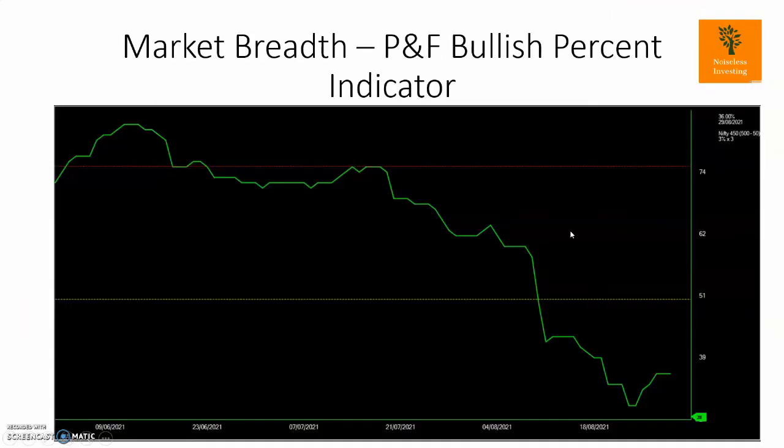Next, let us go to the market breadth discussion. As I discussed in the previous video as well, this is an indicator which ranges between 0 and 100, and basically when it is above 75, it is called overbought, and when it is below 25, it is oversold. That means that suppose the number is 74, then 74% of the stocks of the Nifty 450 space, which is the universe I use, are rising.